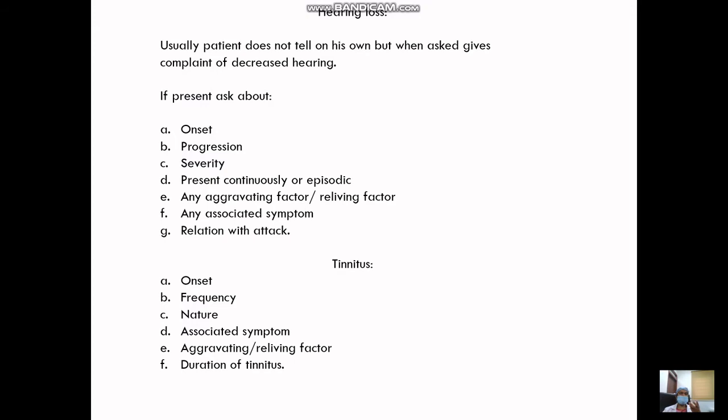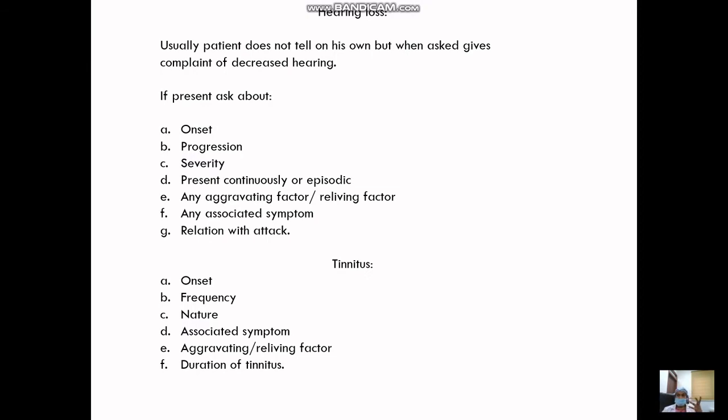It's only when you inquire that they say, yeah, I'm able to hear less from this particular ear. So in that also you should ask the patient about how is the onset, what is the progression, how is the severity, whether it is present continuously or episodic. They will say that when I have vertigo, I feel it is less, but during the symptom-free period, I hear normal. So that kind of history the patients might give.